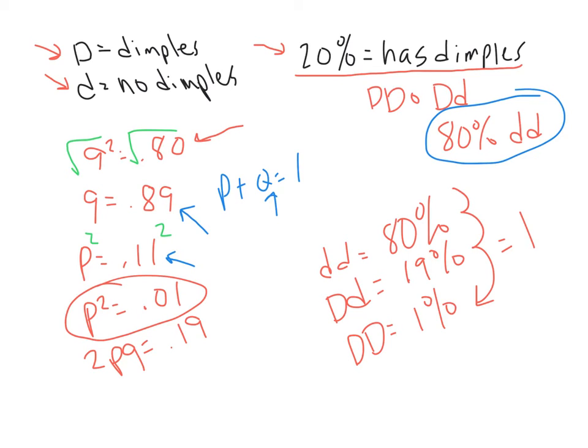Now, the other thing we figured out is what is the percentage of the big D or the dimple allele in the population? Well, that will be what is P. Well, P equals 0.11 over here, so that's 11% of the alleles in the gene pool is going to be dominant. So obviously, the little d is going to be 89% of the alleles in that gene pool are going to be recessive.